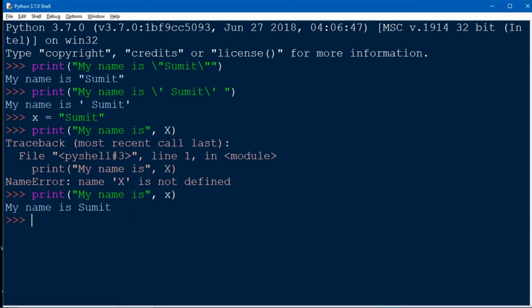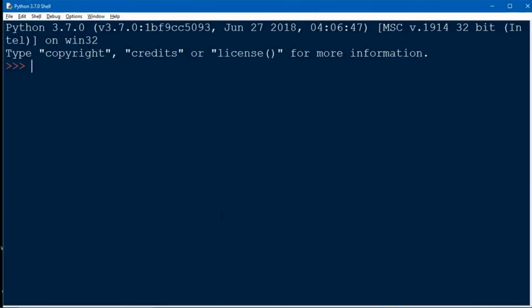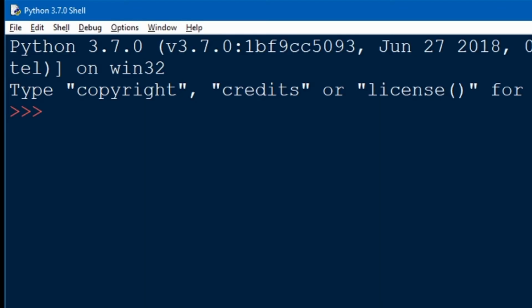Now we will learn how to do commenting in Python. Commenting is basically used to explain the code or make code more readable, nothing else. For a single line comment we use a hash before the statement. For multi-line comments, basically there is no syntax.